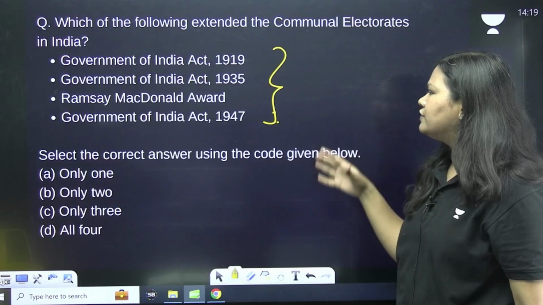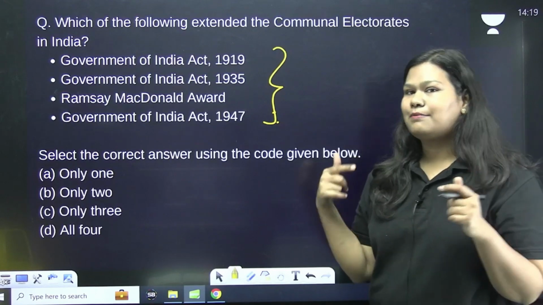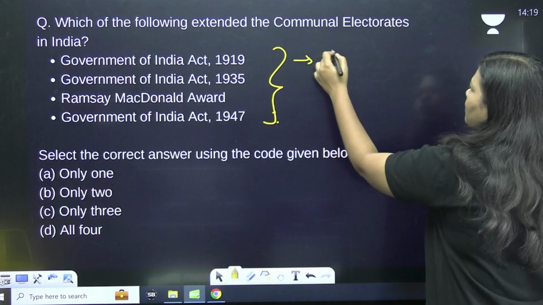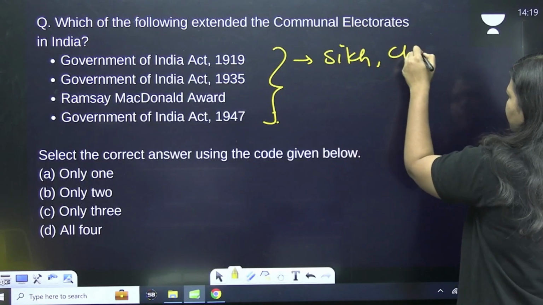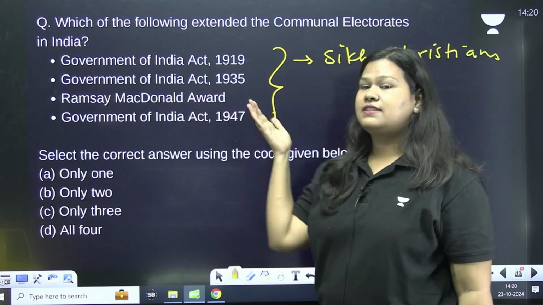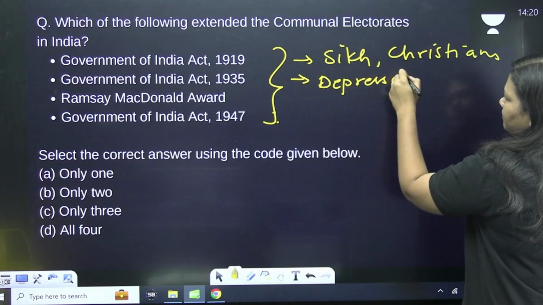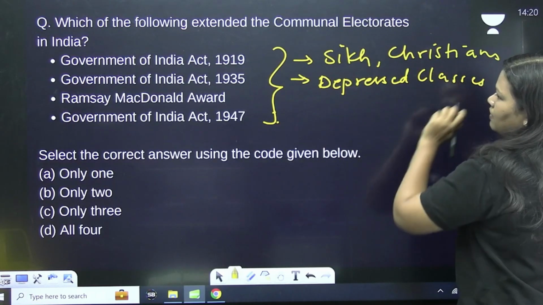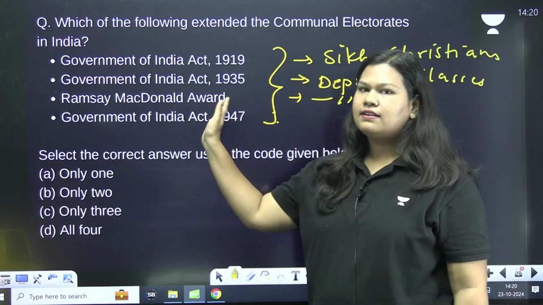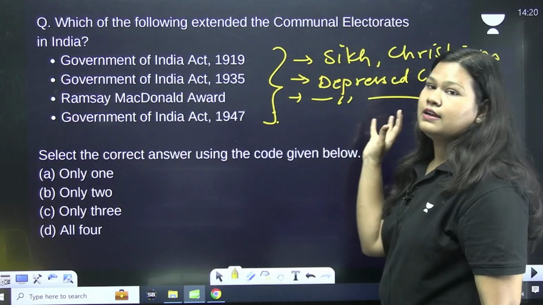Now you need to answer which of the following has extended the concept of communal electorate. So you need to remember things now. Government of India Act 1919 extended communal electorate for Sikhs and Christians. Government of India Act 1935 extended communal electorates for depressed classes. Ramsay MacDonald Award also did the same thing. Though Pune Pact was signed and this never came into existence, but yes, it extended communal electorate to depressed classes.